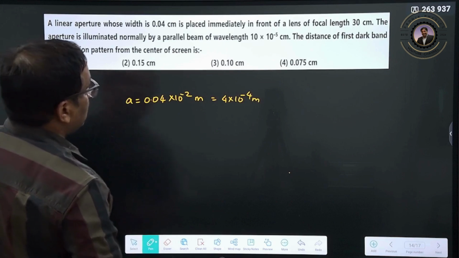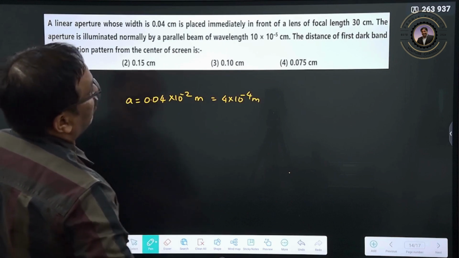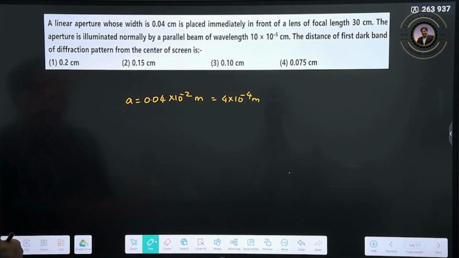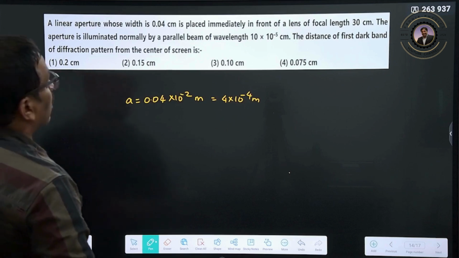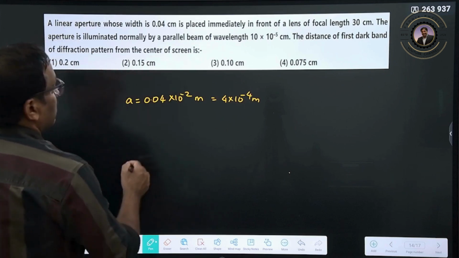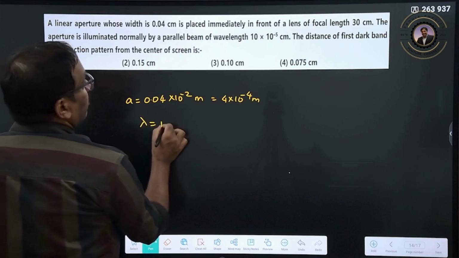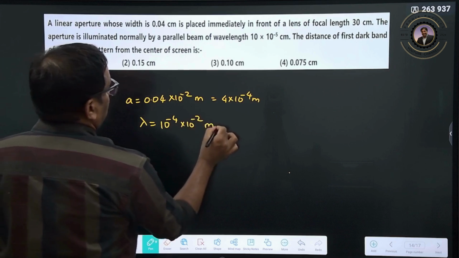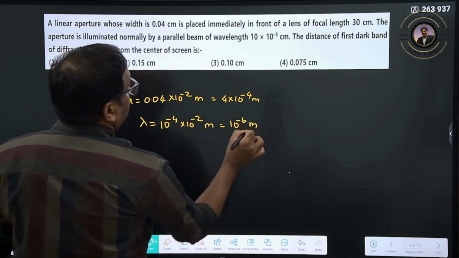It is placed immediately in front of a lens of focal length 30 centimeter. The aperture is illuminated normally by a parallel beam of wavelength, so the wavelength is given as 10 to the power of minus 4 into 10 to the power of minus 2 meters, so 10 to the power of minus 6 meters.